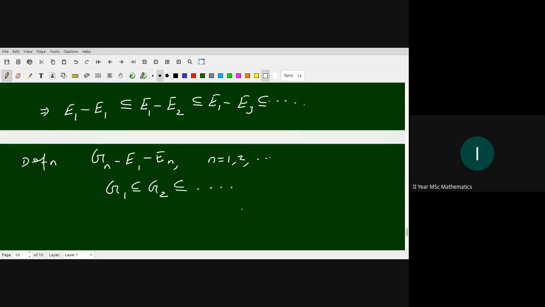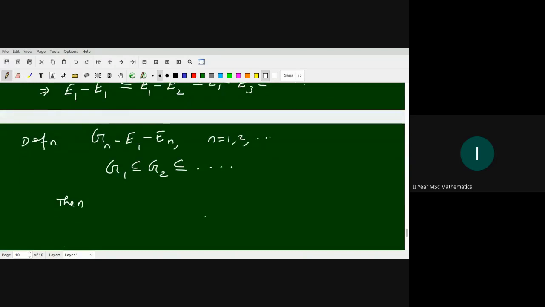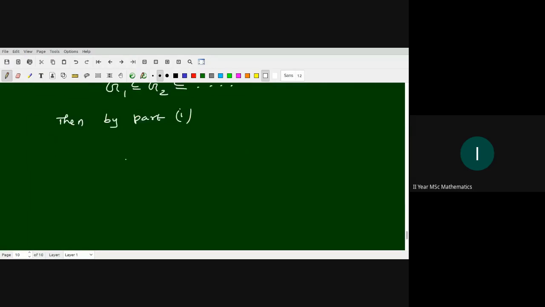Then by part 1, we write the measure of limit Gn equal to the limit of the measure of Gn.